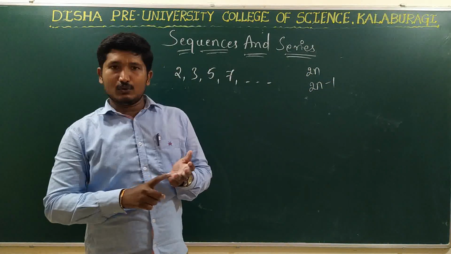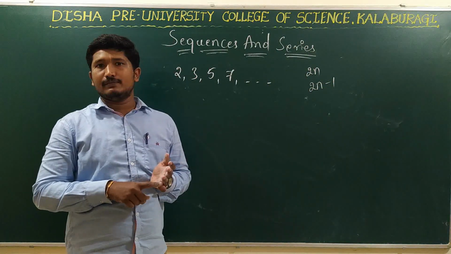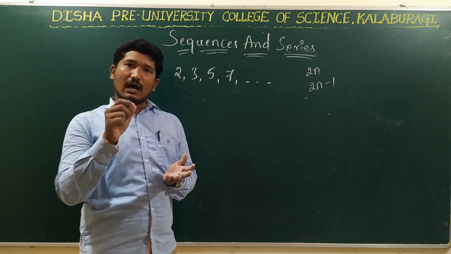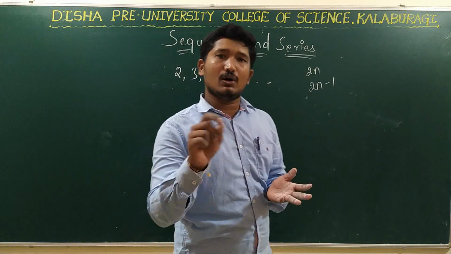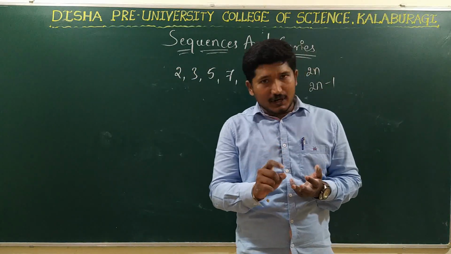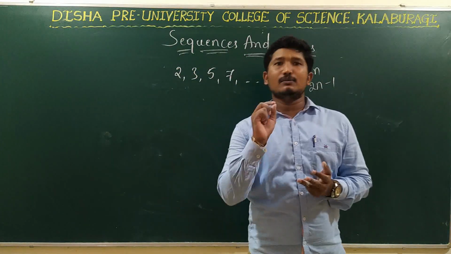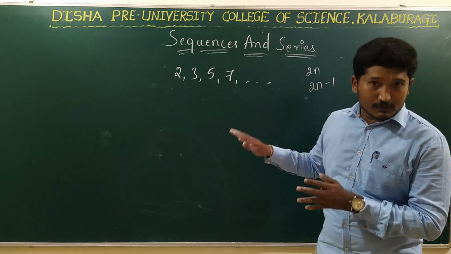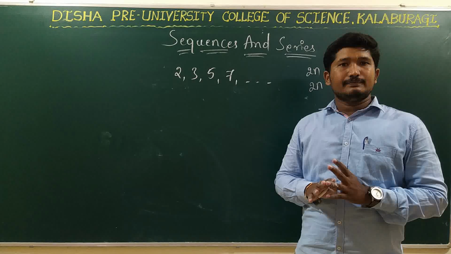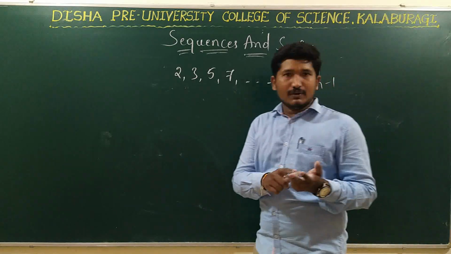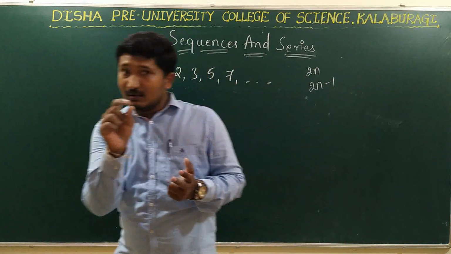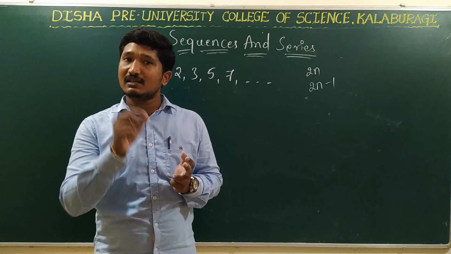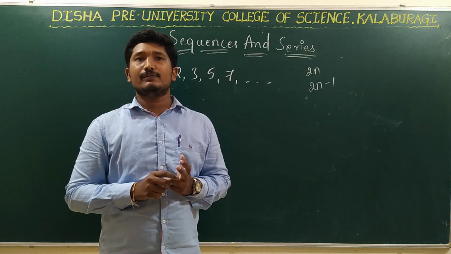Right? So we have known the definition of the sequence. So what is a sequence? A sequence is an arrangement of numbers or elements in a definite order followed by some rule. Right? So I have given you some examples of the sequences. Next we have learned about the terms of the sequences. That is, the various numbers of the sequence are called terms of the sequence.